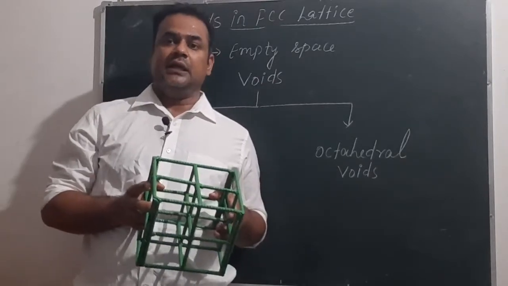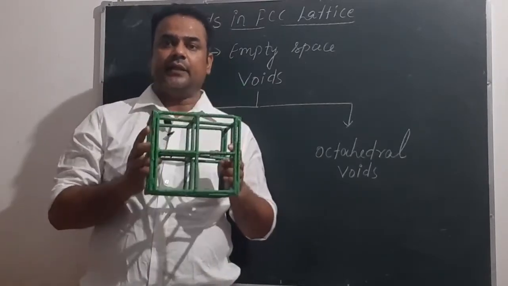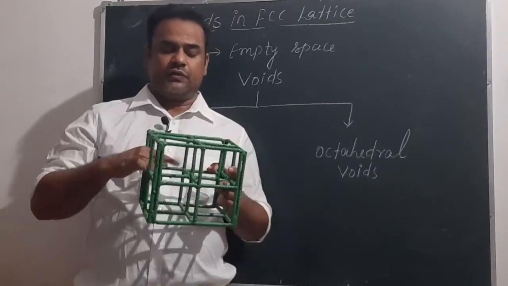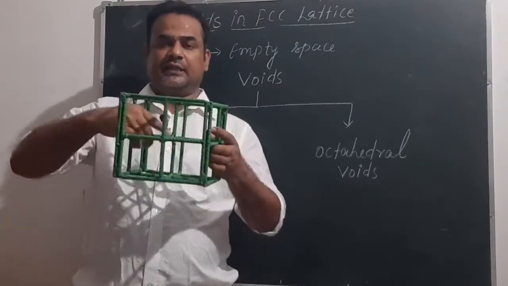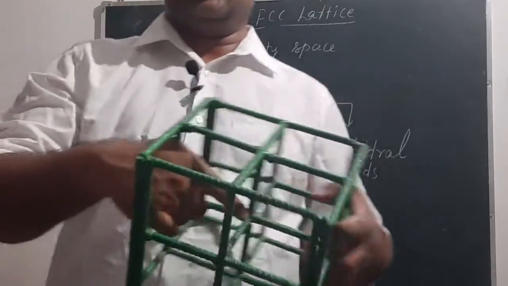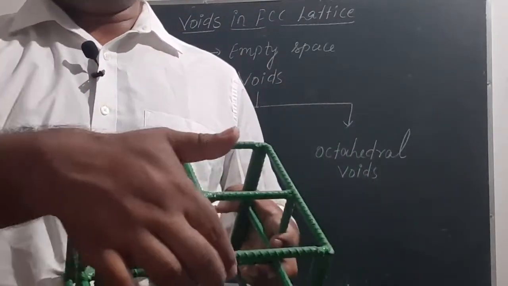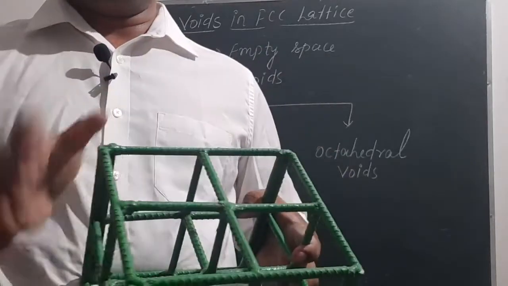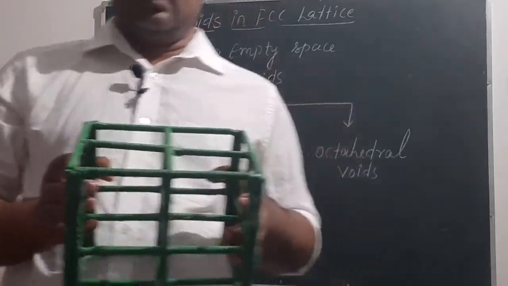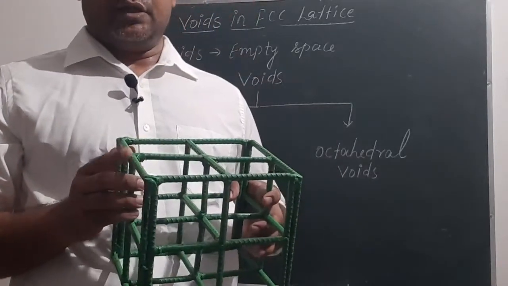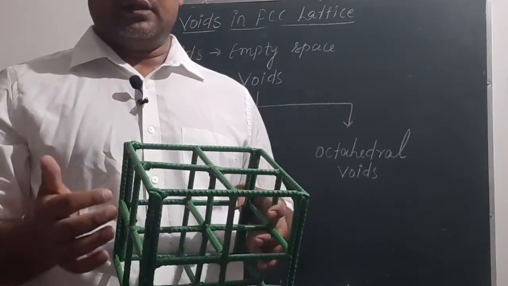So we can see here the locations of octahedral voids in case of FCC. The first one is at the center of the unit cell, that is at this point, then the other locations of octahedral voids are these points at the edge, and the contribution of one edge is 1/4 in the unit cell.